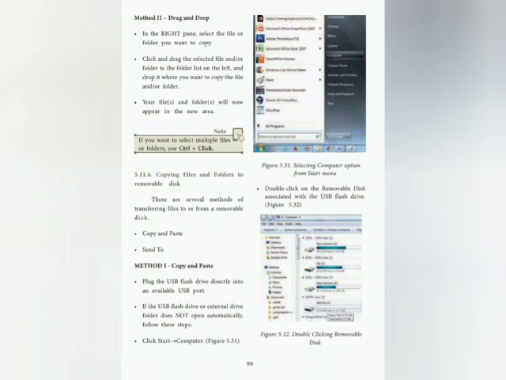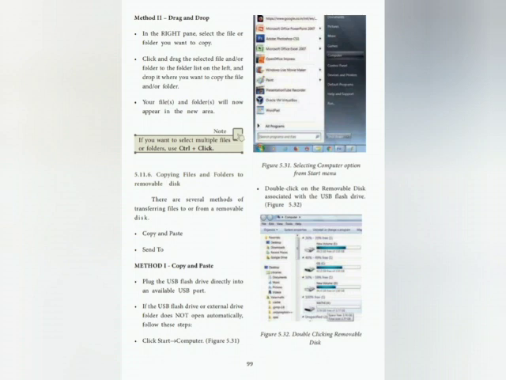Copying files or folders to a removable disk. There are several methods of transferring files to a removable disk. First one, copy and paste. Second one, send to. First, plug the USB flash drive directly into an available USB port.